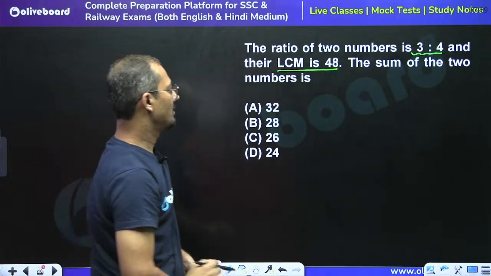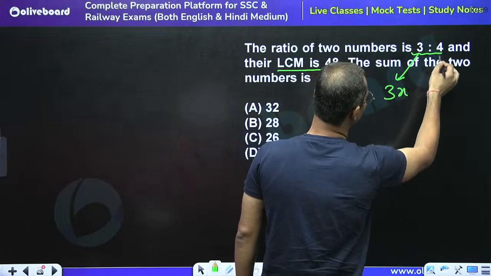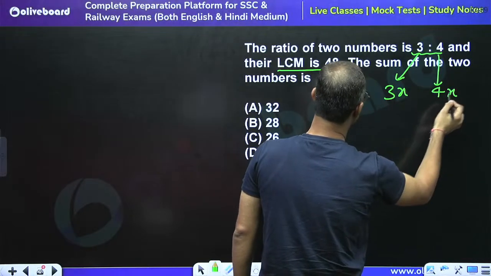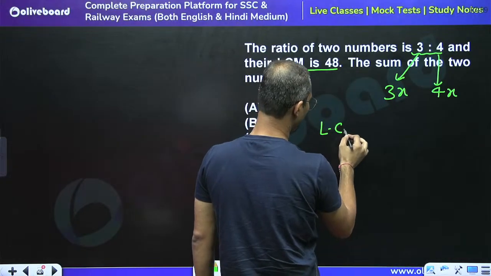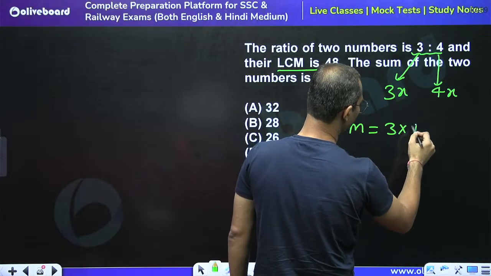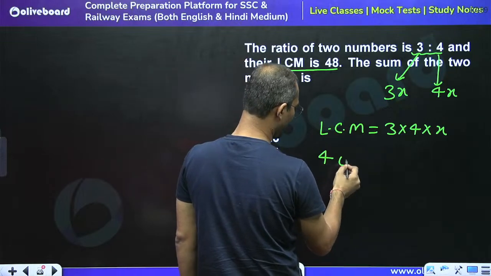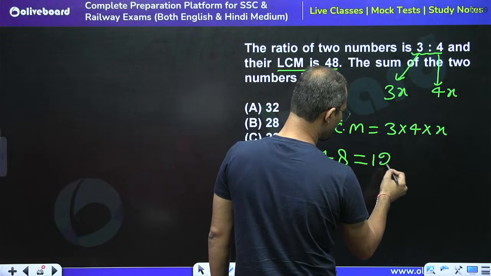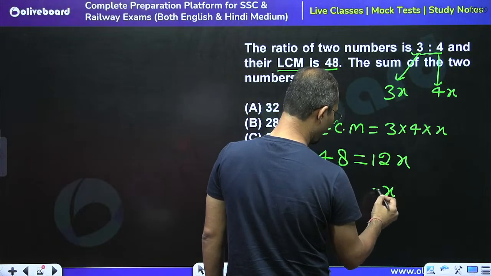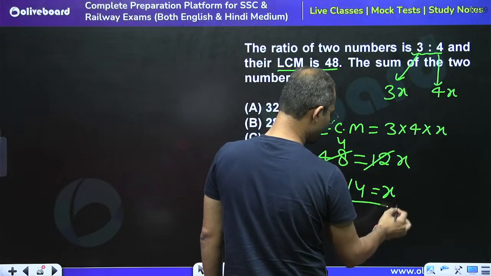See, we can assume that the first number is 3x and the second number is 4x. Now tell me what is the LCM. So we will say that LCM of these two numbers would be equal to 3 into 4 into x, right? We know that the LCM is 48. So 48 is equal to 12x. So the value of x is equal to 48 divided by 12, right? So x is equal to 4.